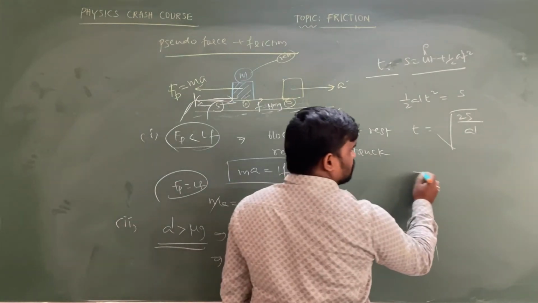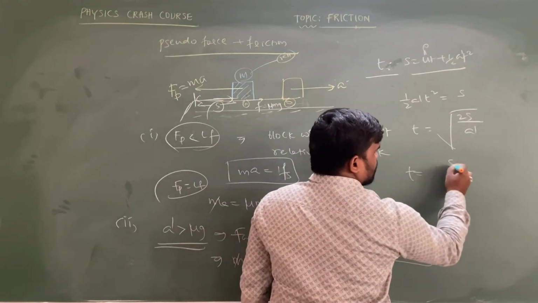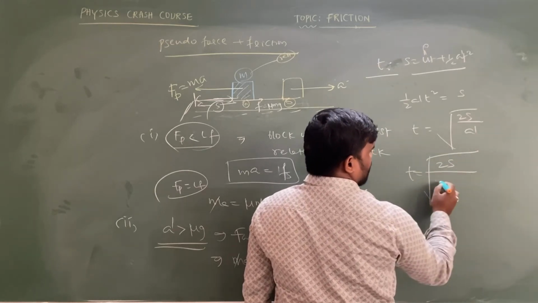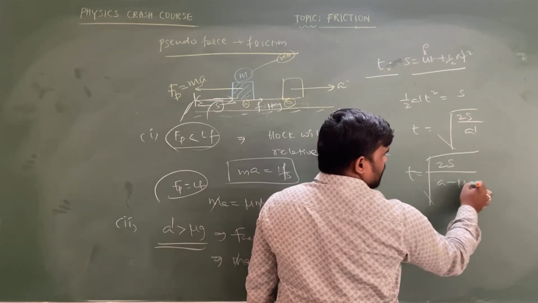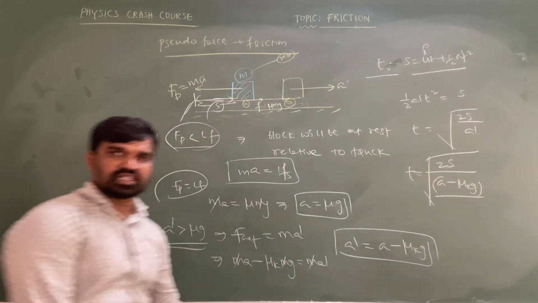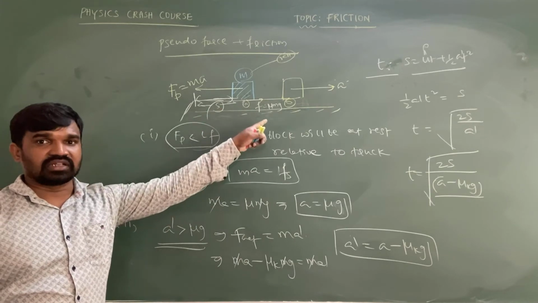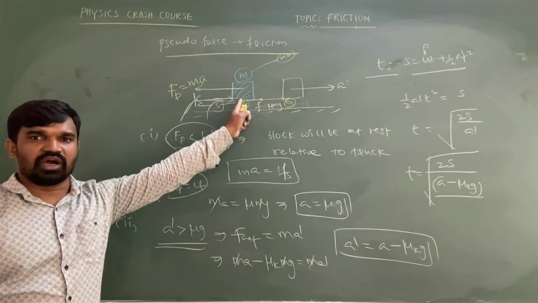Substitute the a dash value there: t is equal to square root of 2s by (a minus mu k into g), where a is the acceleration of the truck, mu k is the kinetic friction, and the pseudo force is greater than the limiting friction between the body and the object.